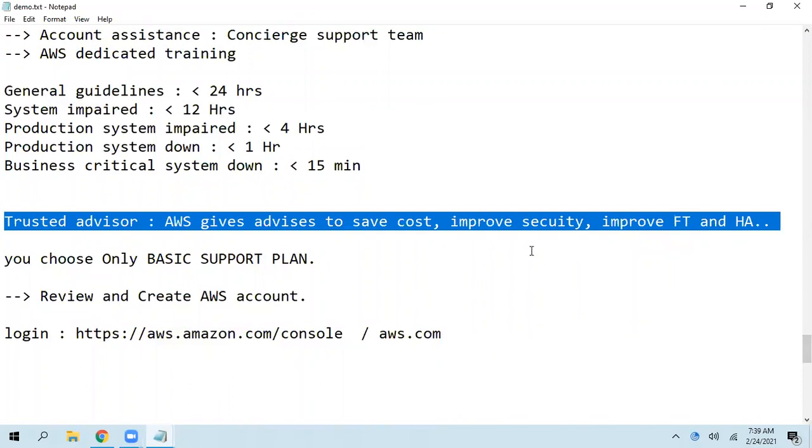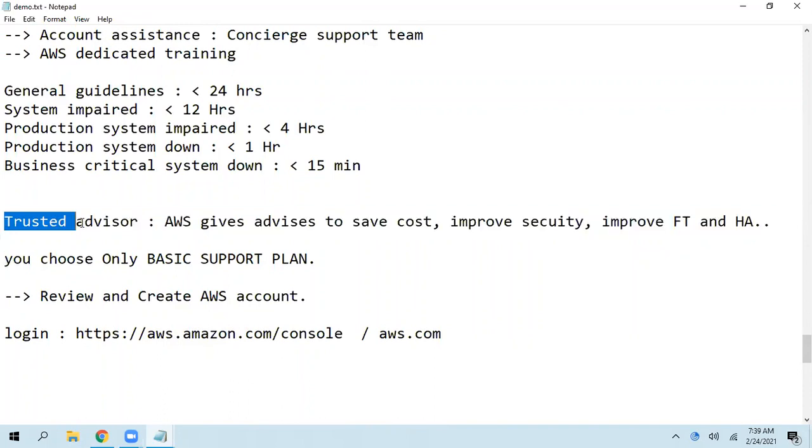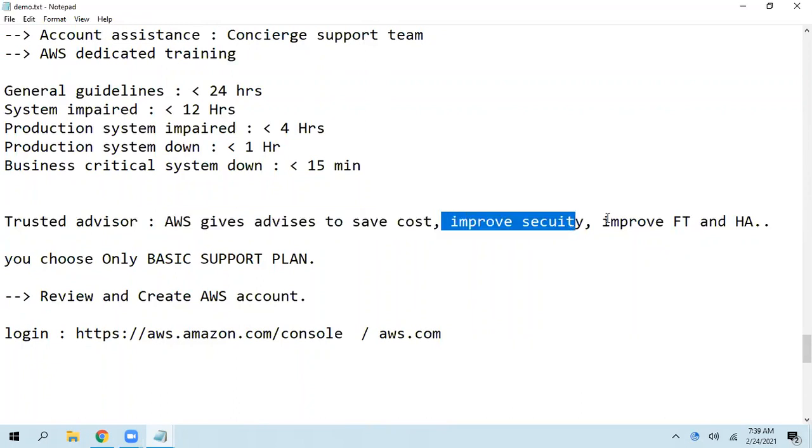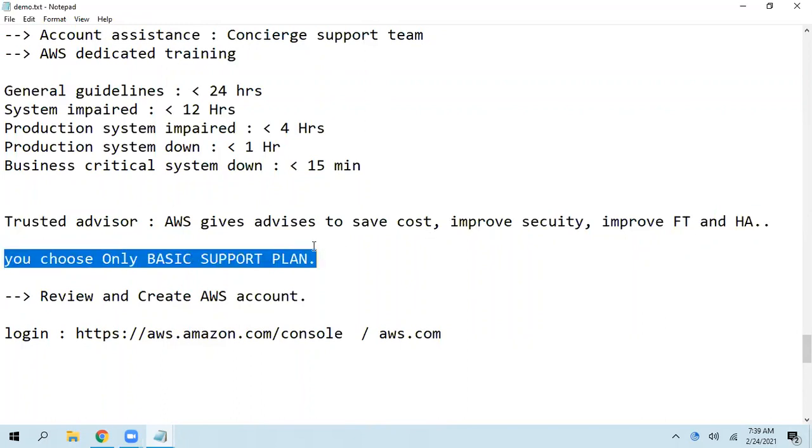And Trusted Advisor just gives some advice. It's just like your neighbor. They will give only advice, but they won't fix anything. This Trusted Advisor will give advice to save cost, improve security, improve fault tolerance, high availability, and more. So you choose only the basic support plan.